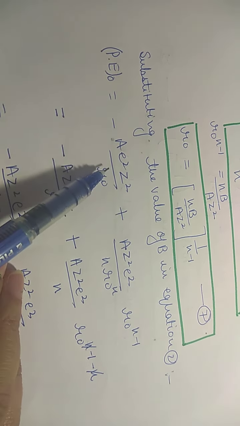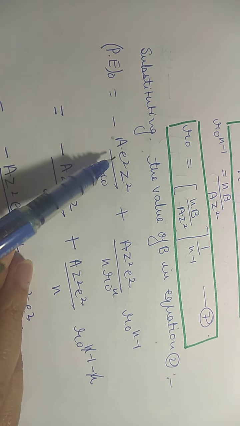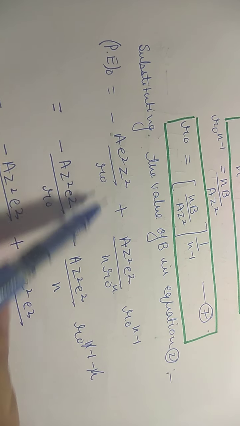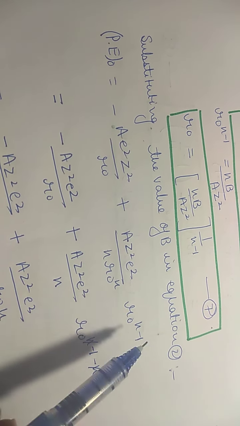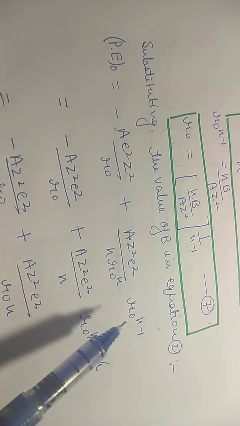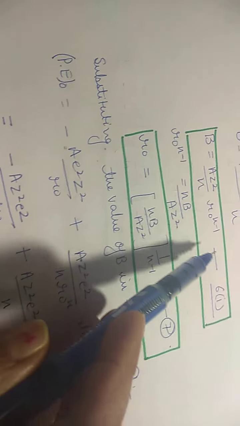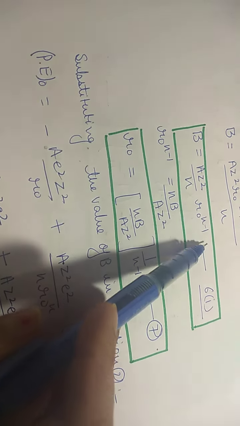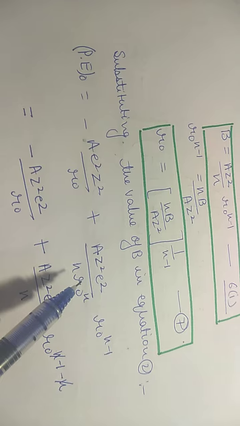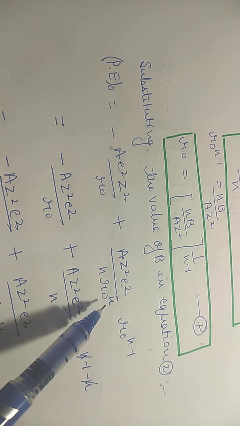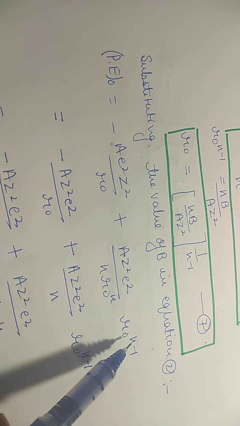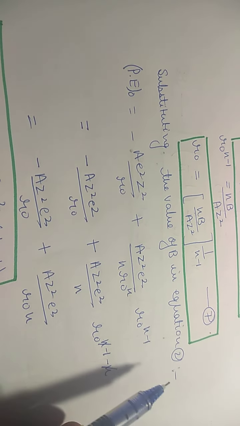So you have this attraction term minus a e square z square upon r naught, and here we will put the value of b, which was b e square upon r raised to the power n. There we will put the value of b which we have found, and we will get this a z square e square upon n r naught raised to the power n into r naught raised to the power n minus 1. You just have to solve it.